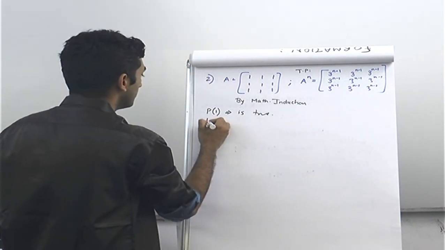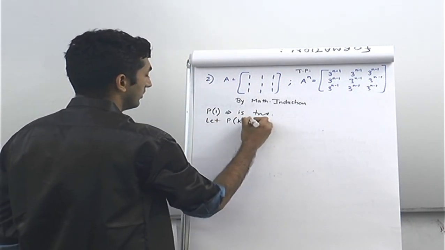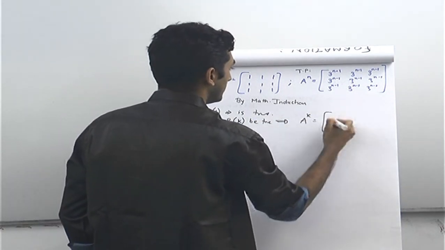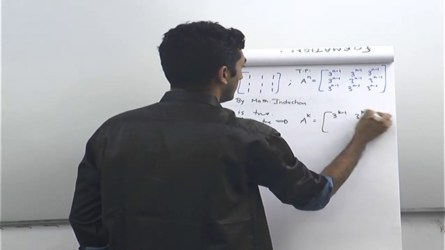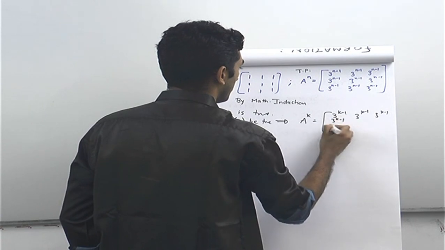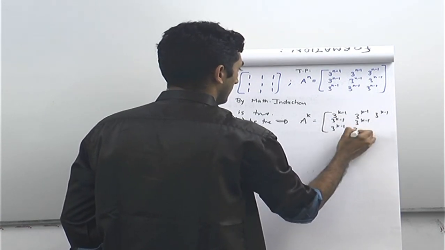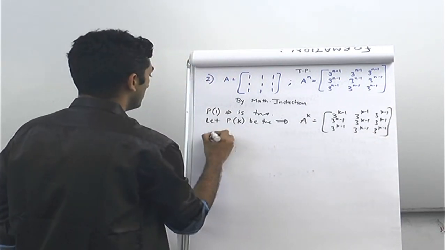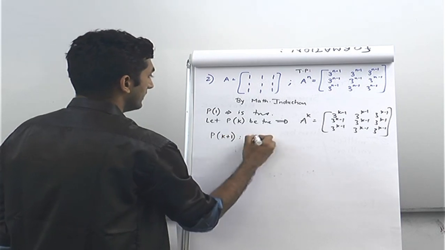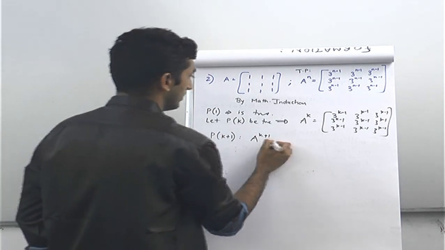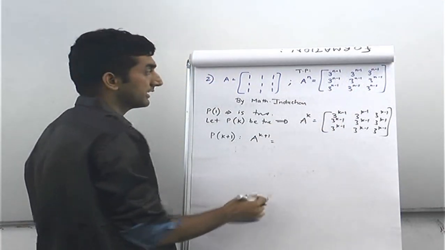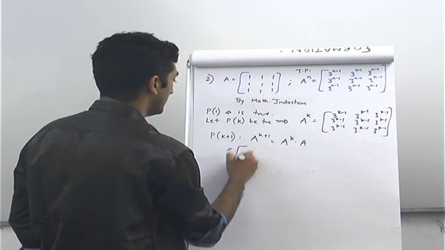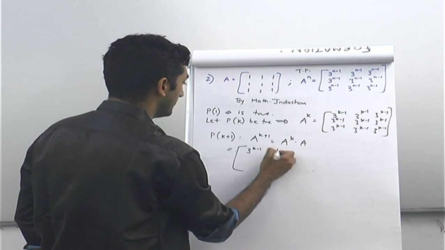After that, let P of k be true. So what does that mean? That means that A raised to k equal to 3 raised to k minus 1, all the elements rather being 3 raised to k minus 1. ये ट्रू है. Now P of k plus 1 ट्रू होने के लिए A raised to k plus 1 को 3 raised to k बनना पड़ेगा, because k plus 1 minus 1 is k. So this is nothing but A raised to k into A. So let's see how this goes. 3 raised to k minus 1 everywhere.